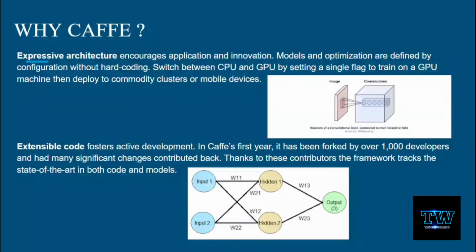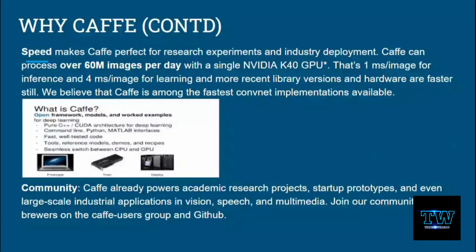So what does it mean? Actually, Caffe's code is very extensible, so we can use the code wherever in our program. Once you create the Caffe model, say, for example, with TensorFlow, if you're creating a model, we can generally import the model in our other program, and we can import the functions and those header files, everything, right? So that is the same in Caffe here. And then this is the continuation of Caffe.